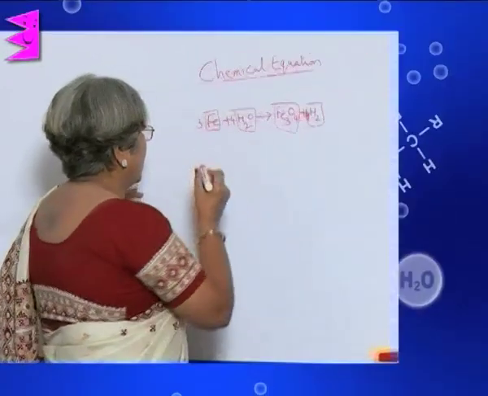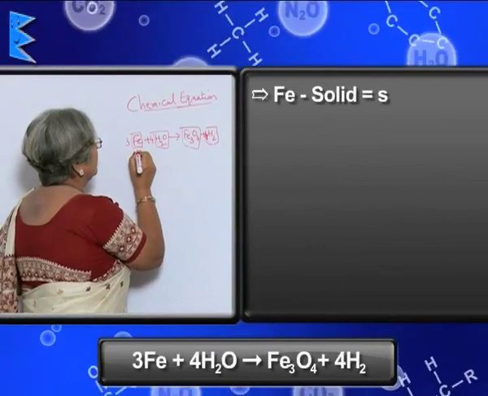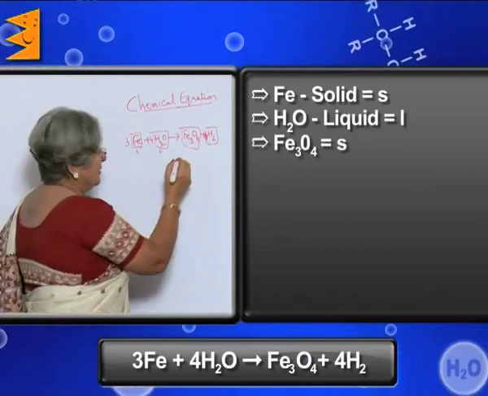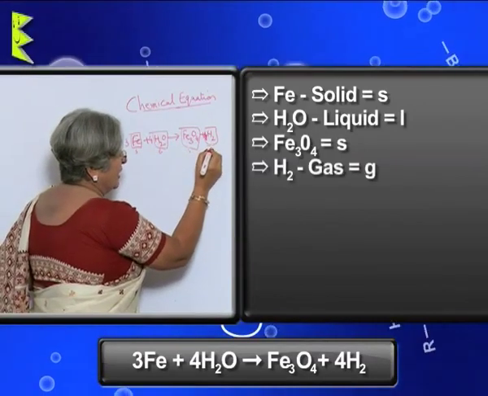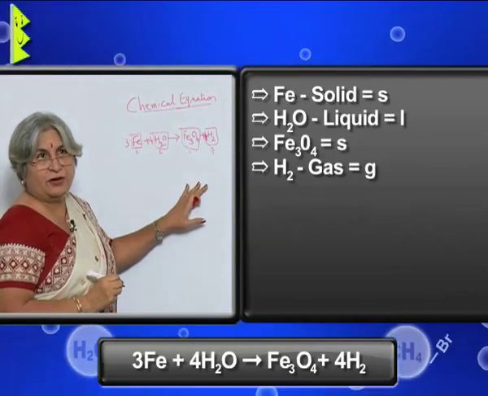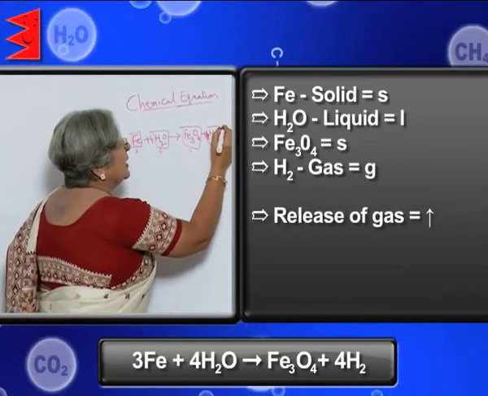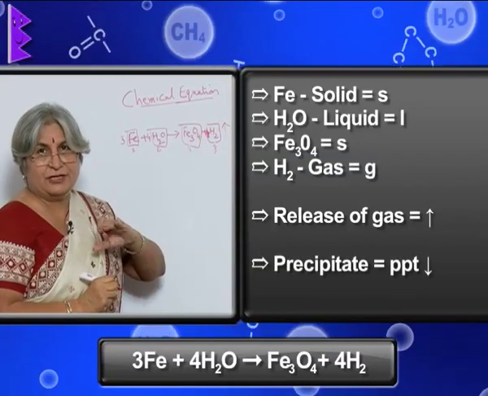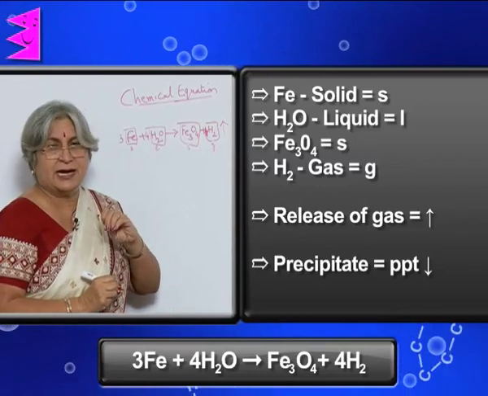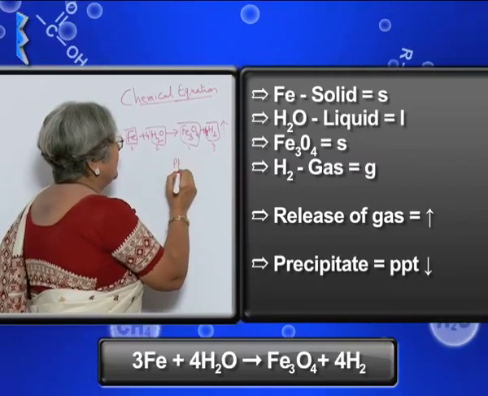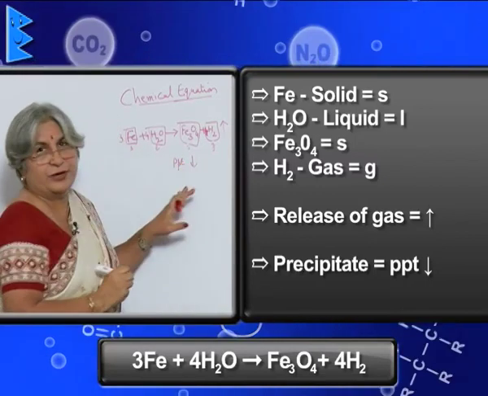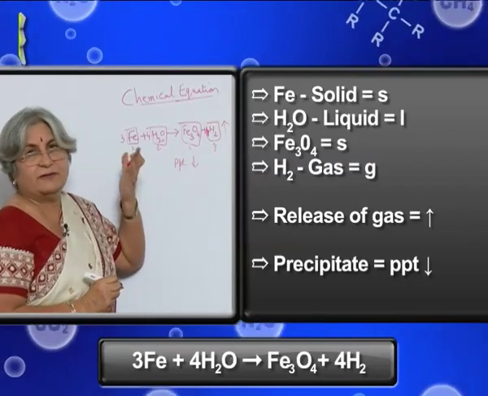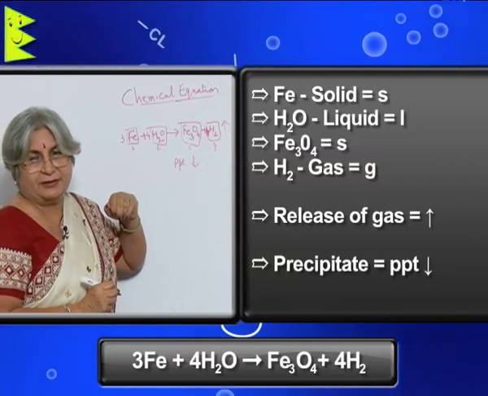So, here for iron we can write down S, for water we will write down liquid L, for again ferric oxide S and for hydrogen G. For release of oxygen, we can put an upward pointing arrow, and if it is a precipitate, which means if some solid has settled down, then we use the word PPT and a downward pointing arrow. So, if we write an equation like this, we even come to know about the state of matter.